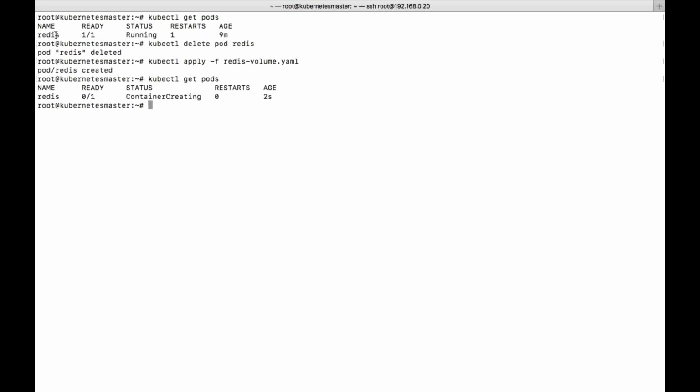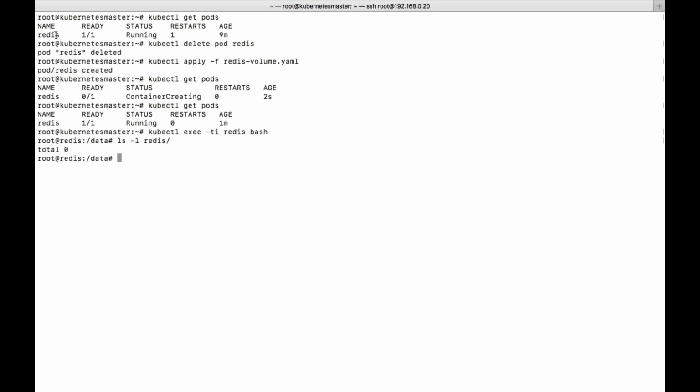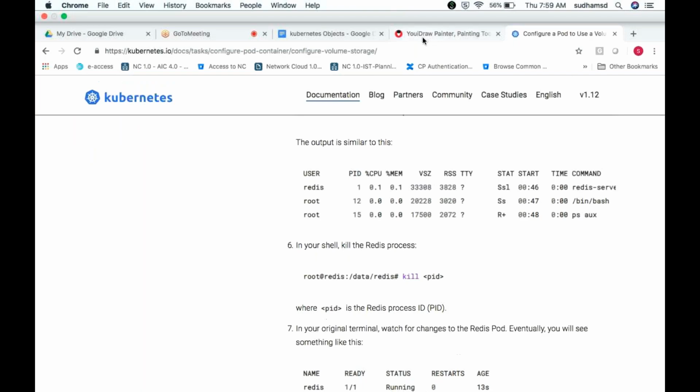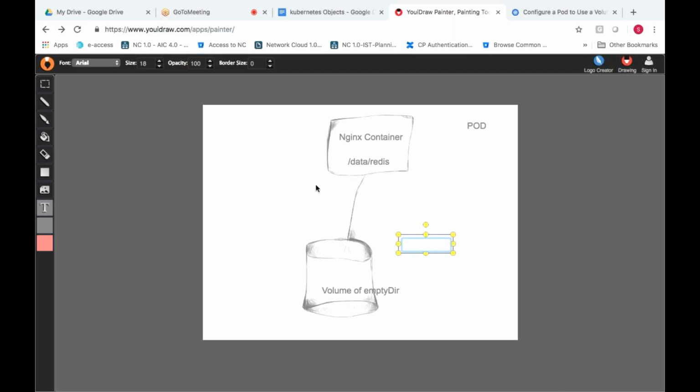So let's see whether the container is created. Yeah, so let's log into that. Let us see the data which is present in redis. The data is not available because previously we deleted the pod, in the sense your volume is also deleted. So here we have deleted this particular pod. If your pod is deleted, your volume is also deleted, obviously. So if you recreate a pod, your volume is a fresh volume, it is not an existing one. It will be created as a new volume. So that is called ephemeral storage in Kubernetes.